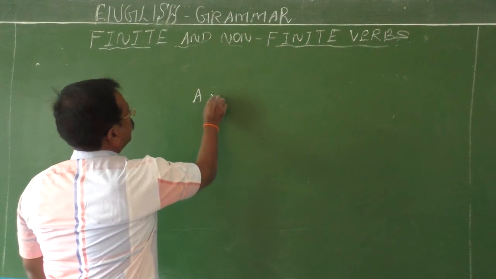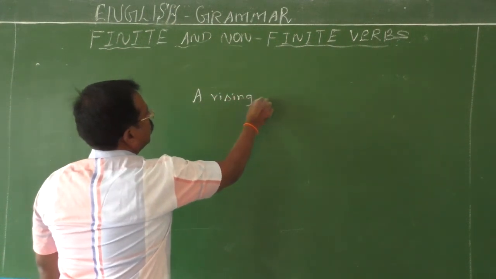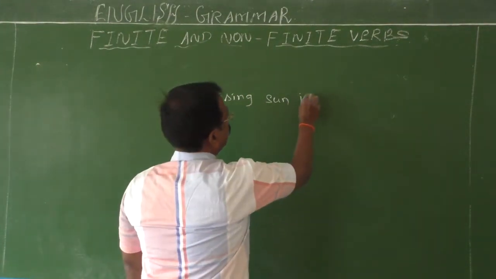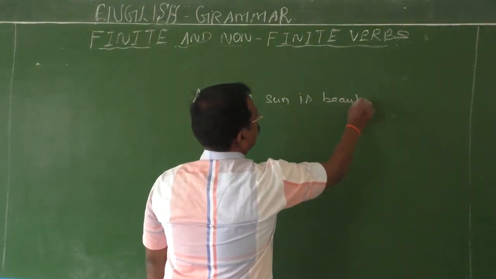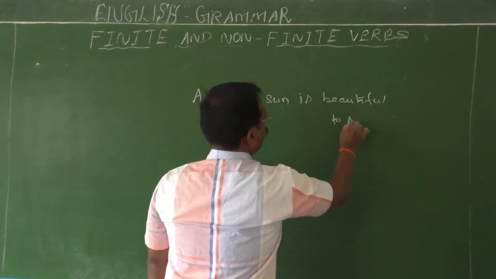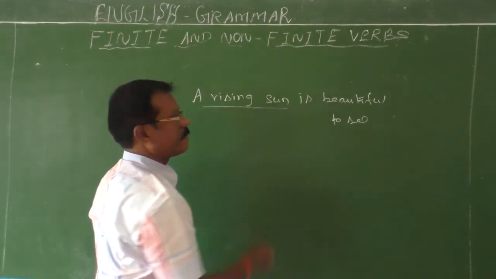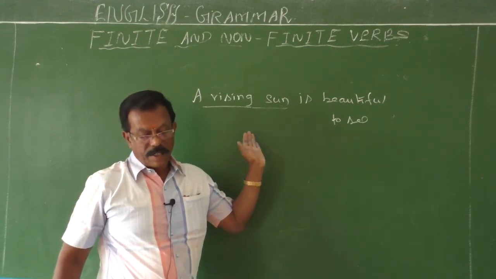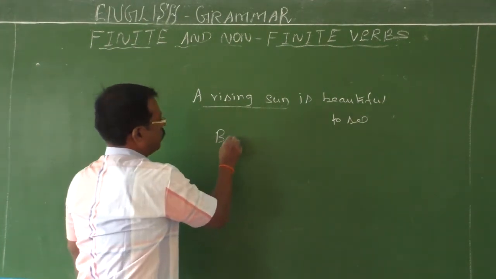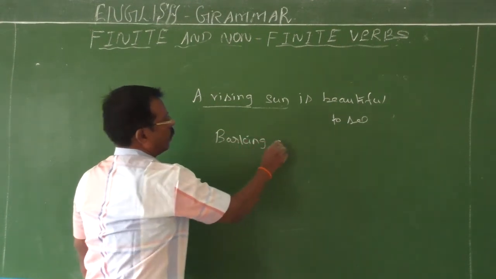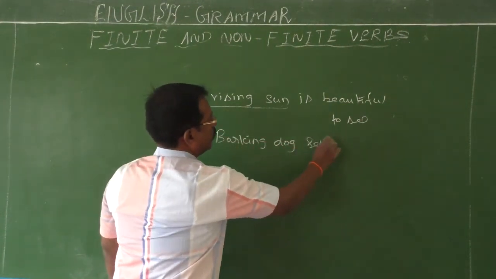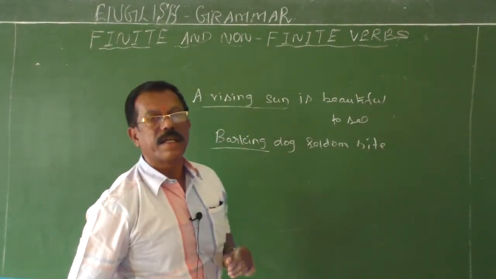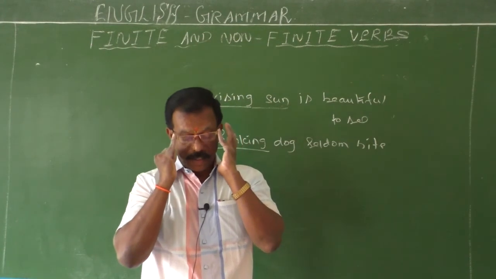A rising sun. A rising sun is beautiful to see. Here rising is a present participle. Here it is used as an adjective. Okay. Barking dogs seldom bite. So in this example also, barking is a present participle. It is used as an adjective.